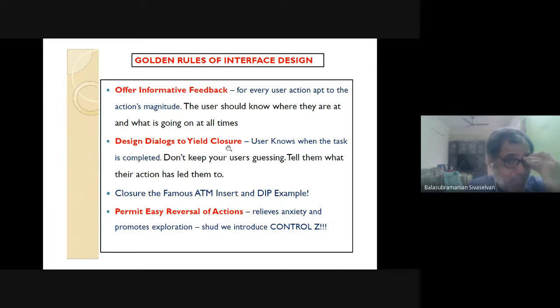Okay, I think I'll give you an example to better connect. What do you mean by closure property? I think people in the design community will know it well. I come in with the objective of performing something, and the design should clearly convey whether that objective was met or not. That is what we mean by design dialogue closure.